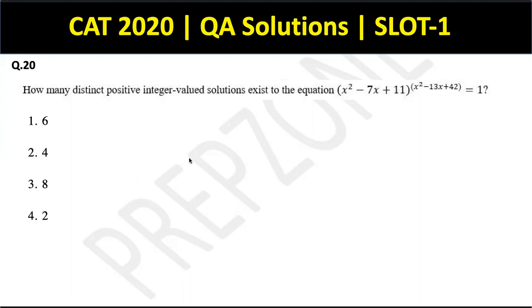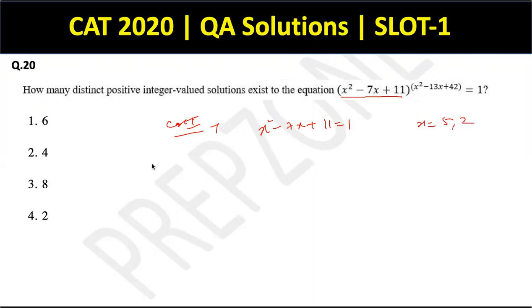So, there are 3 cases involved here, right? Something to the power something gives me 1. Case 1: that something in the base is actually 1. So if x square minus 7x plus 11 equals 1, then if the base is 1, the power can be anything, it doesn't matter. The result will have to be 1 only. That is case number 1. Solving this gives me x equal to 5 and 2.